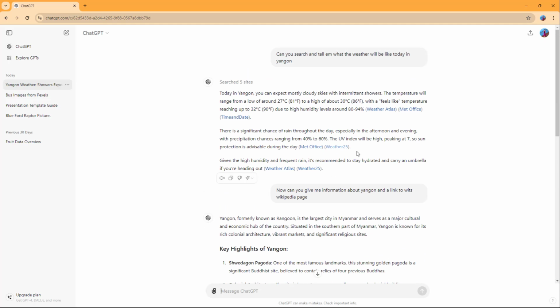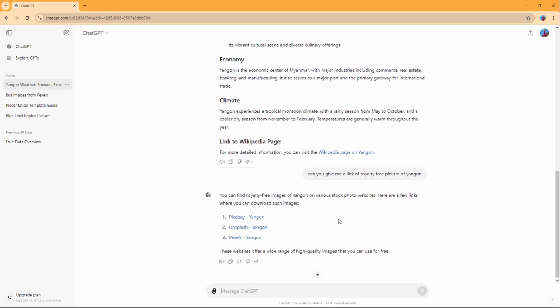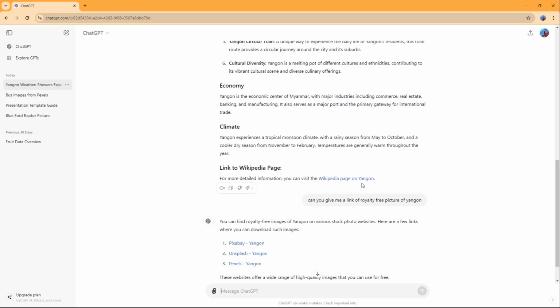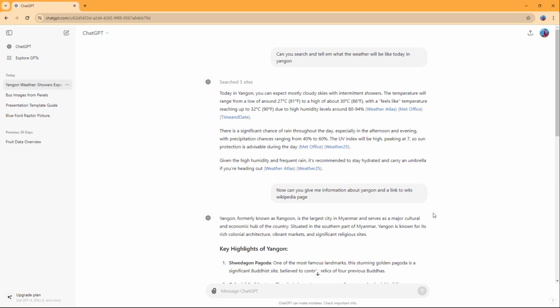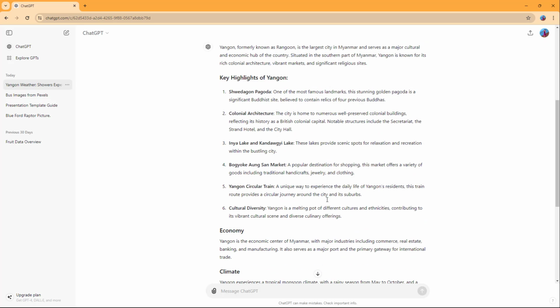So you can see that you can get recent information, news and information and links as you like inside of ChatGPT as well, inside of ChatGPT 4, because it is connected to the web.